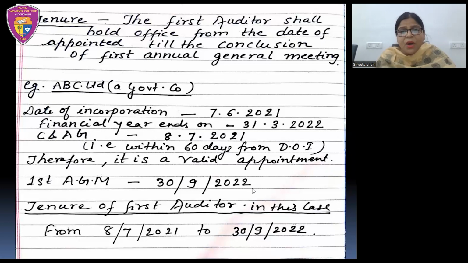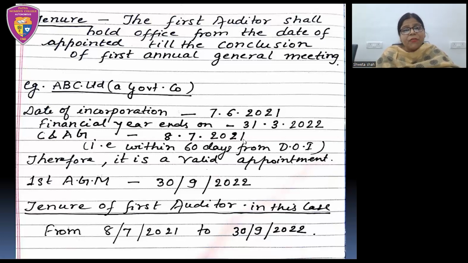Now we will see what shall be the tenure of the first auditor in this case. As we had discussed, the first auditor shall hold office from the date of appointment till the conclusion of the first annual general meeting. The first auditor was appointed by the Comptroller and Auditor General of India on 8th July 2021.